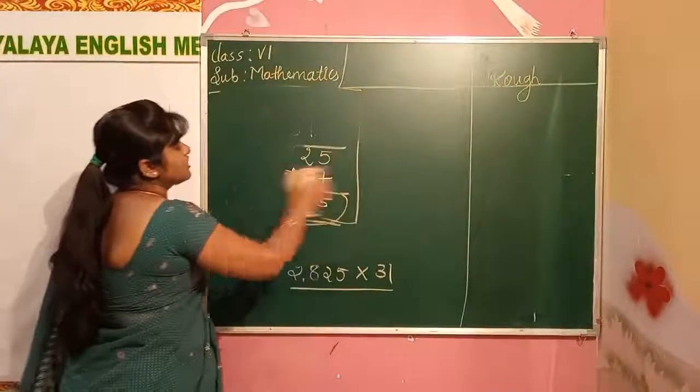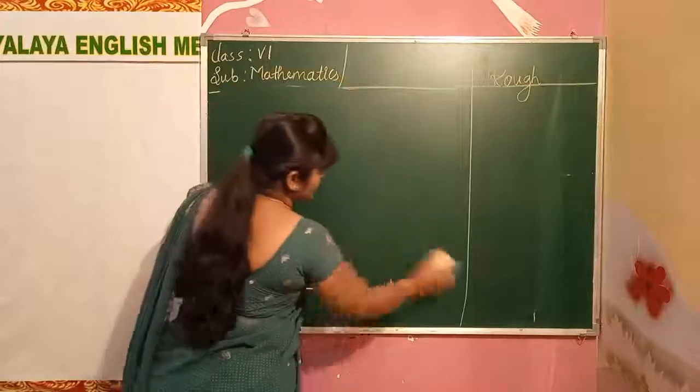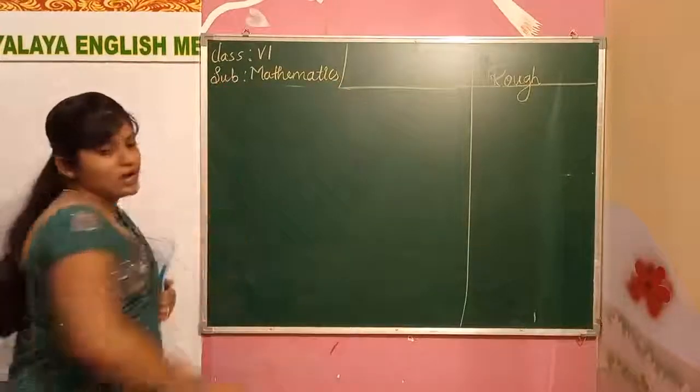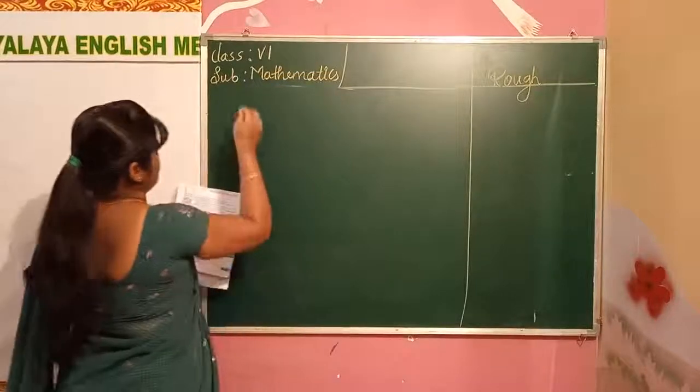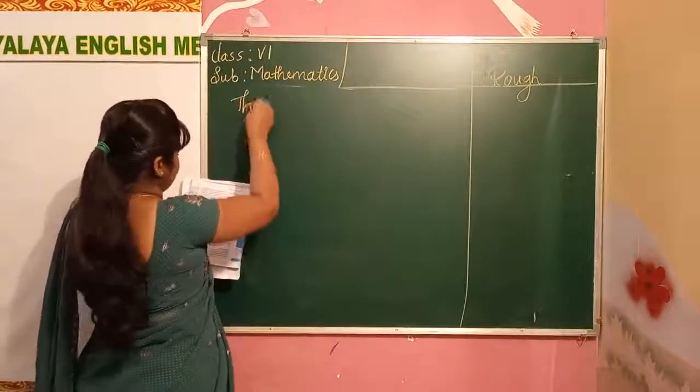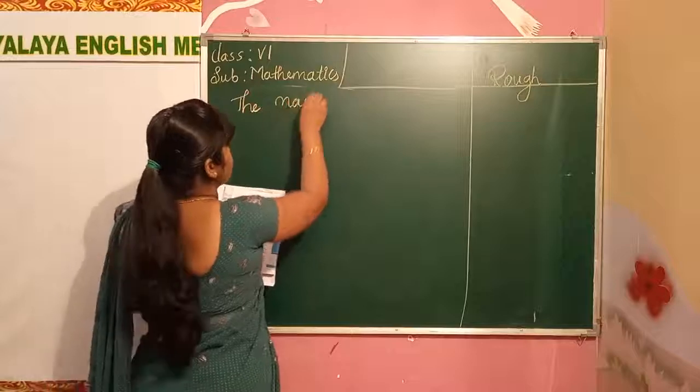After that, don't tell me that we forgot, ma'am, or we don't know how to do that. I don't want those reasons. Okay children, so the answer is the machine.